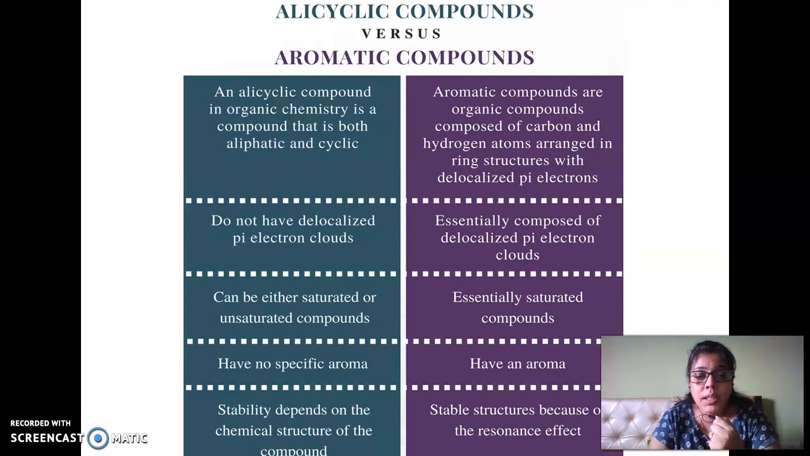Aliphatic compounds can be saturated as well as unsaturated, like alkanes, alkenes and alkynes. Aromatic ones are always unsaturated. Aliphatic compounds have no specific aroma, however aromatic ones have a special aroma.